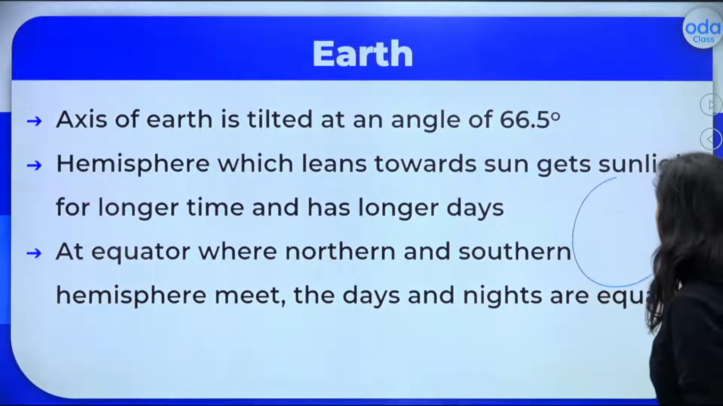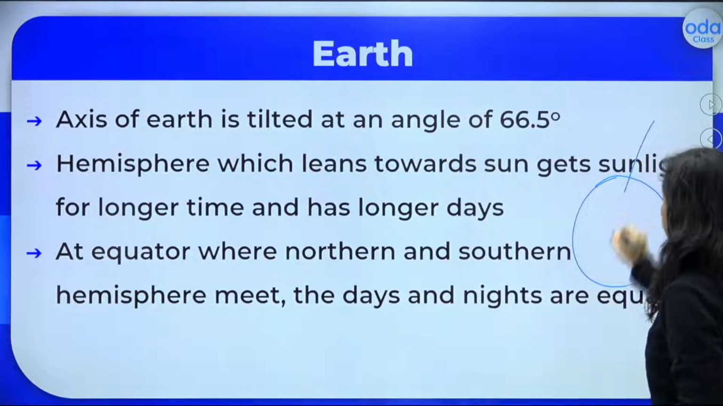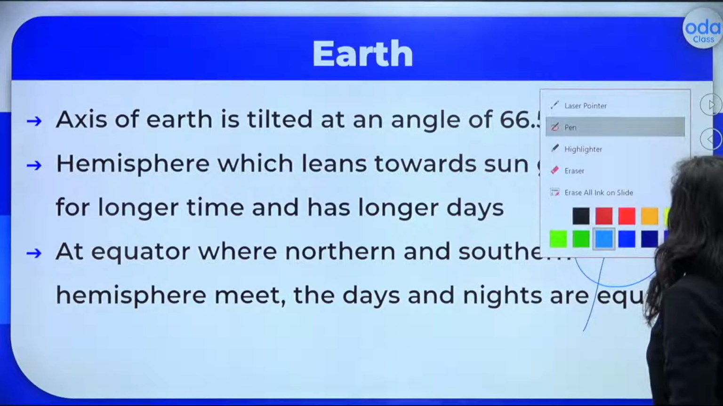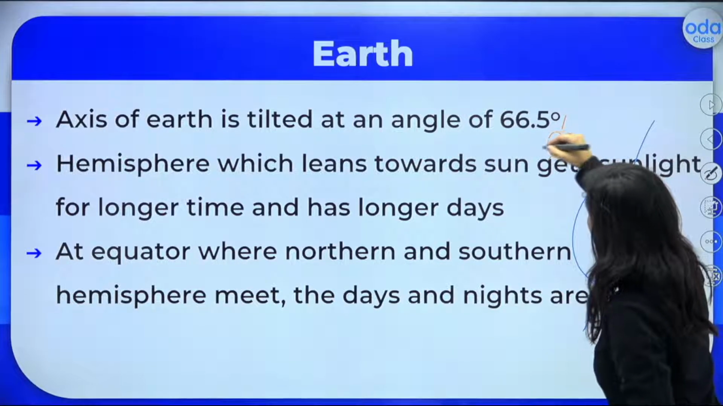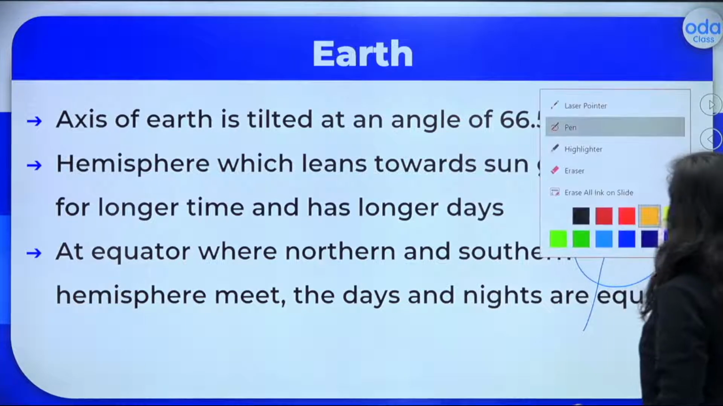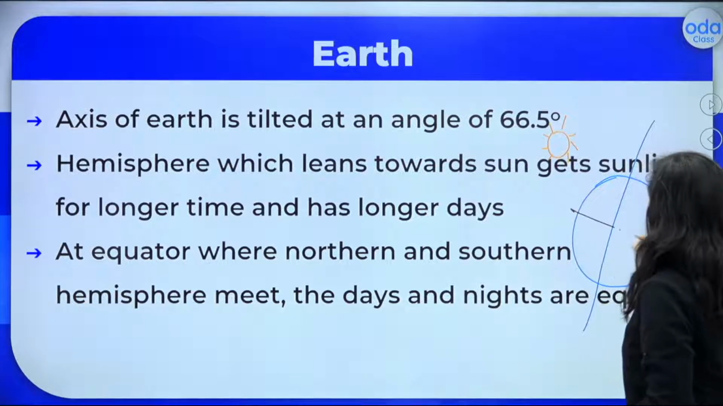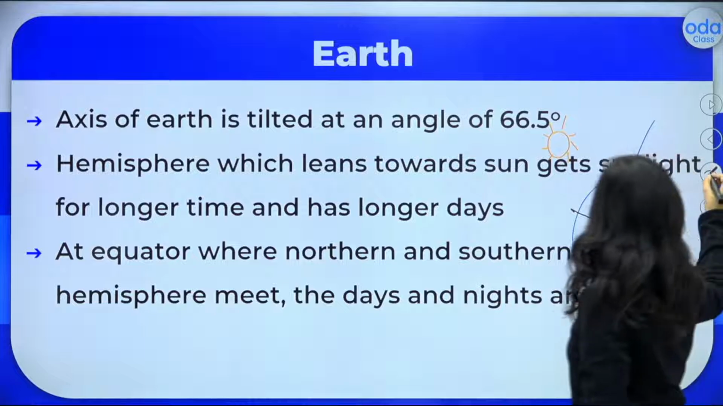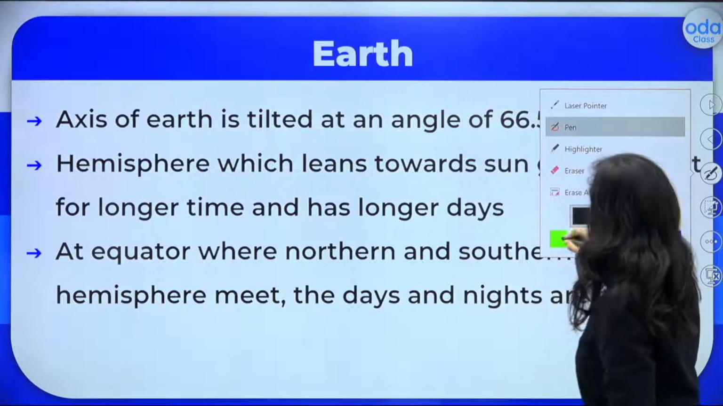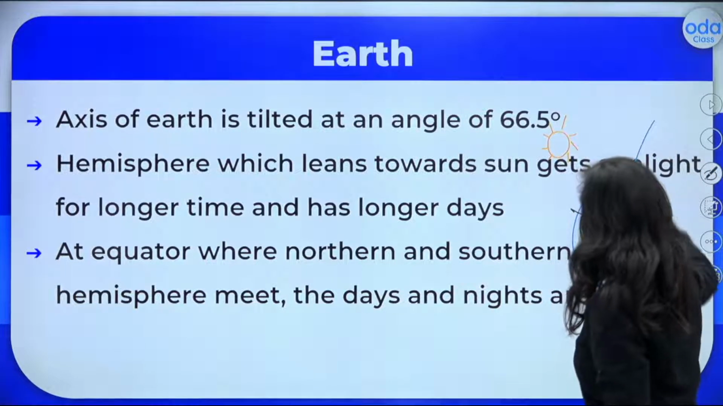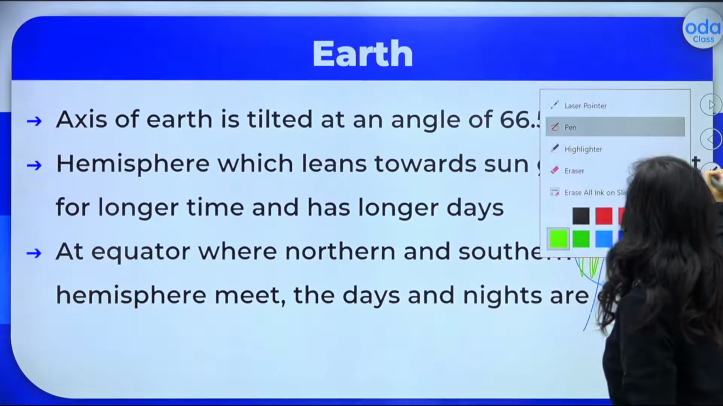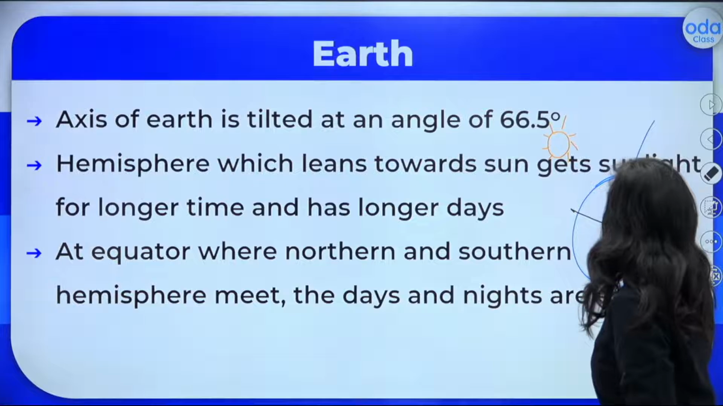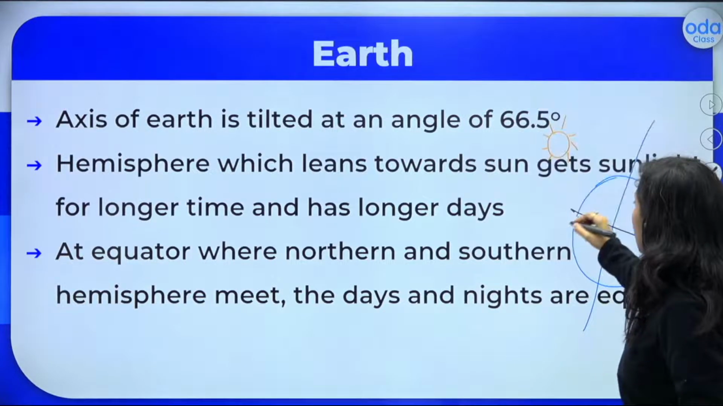If this is the earth, and this is the axis, just imagine the sun is here, right? And here we have the equator. Now, what happens? This part where it is getting sunlight, this hemisphere, this actually has the longer days.